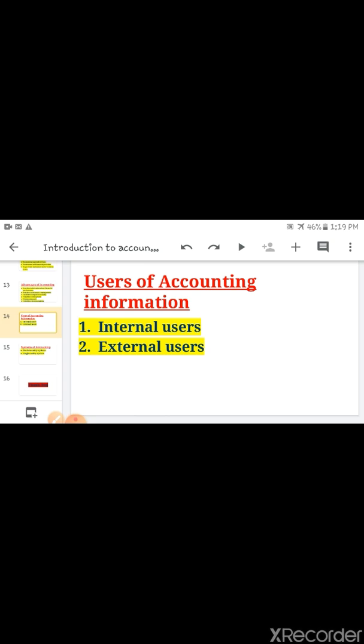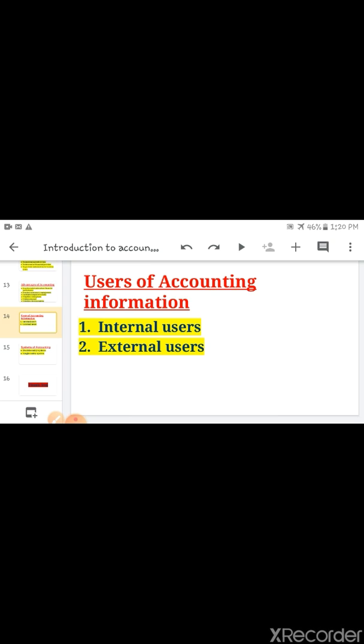The first user is internal and the second user is external. As I told you, internal users are the owner, management and employees. The owner is interested in knowing the profit earned or loss incurred by the firm. Management requires accounting information to take decisions. Employees or workers, why do they want accounting information? Because they want their salary and wages.